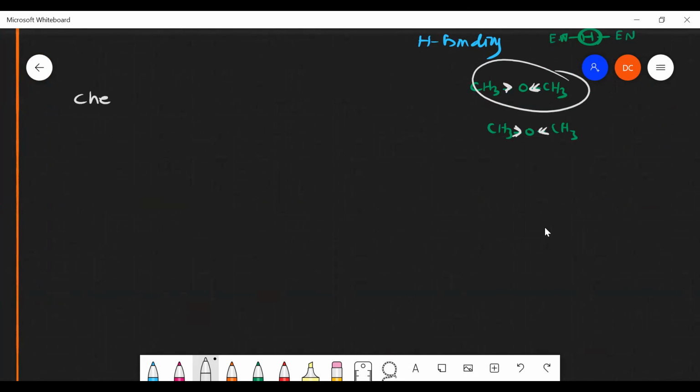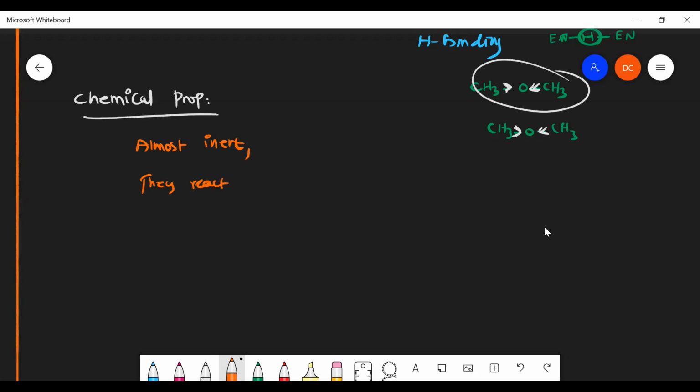And chemical properties. Ethers are generally almost inert, so the reactivity is very, very less. Normally they react in drastic conditions. In many cases, it will be acting as a non-polar solvent.